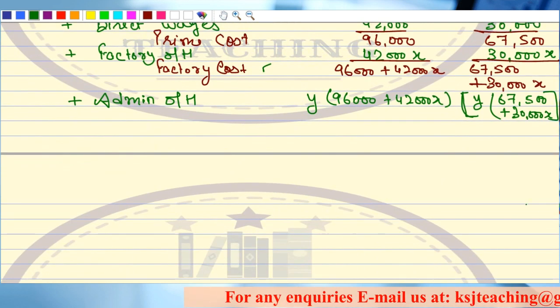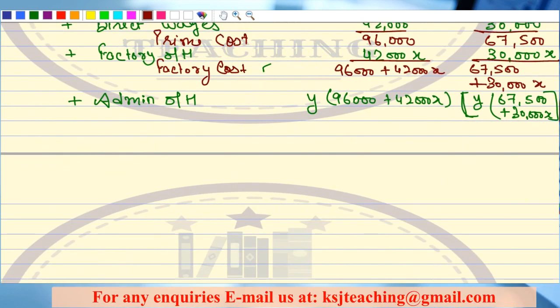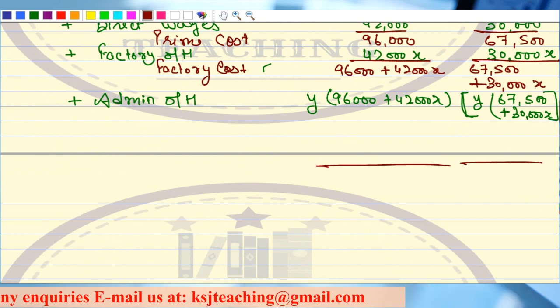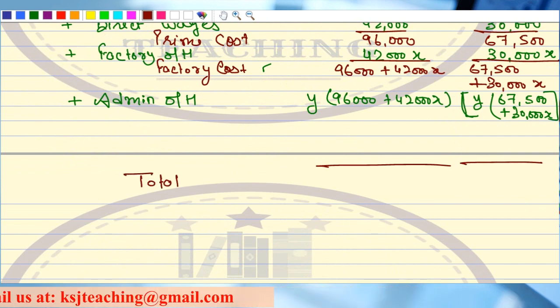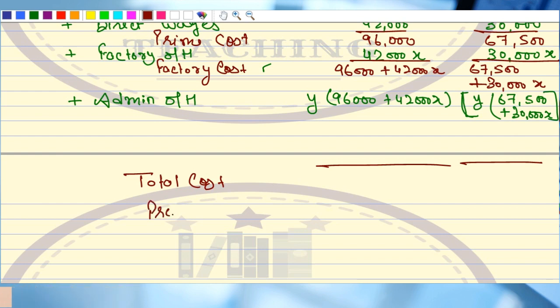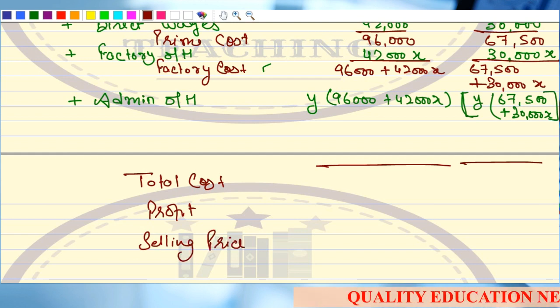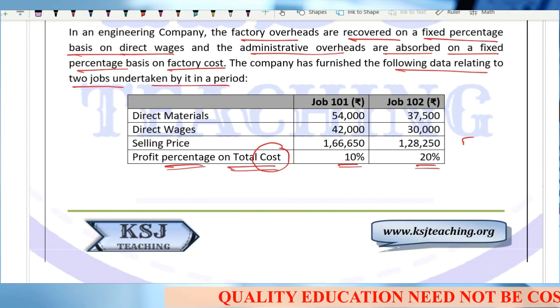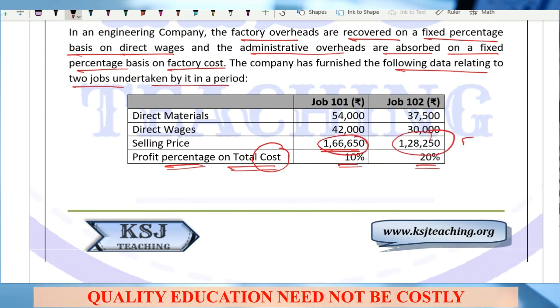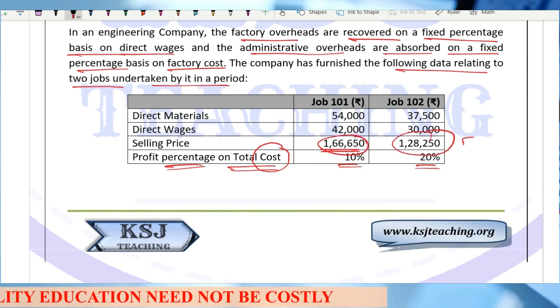Clear, sir? From this part, what we are going to get is total cost, because there are no selling expenses, and then I'm going to have my profit, and then my selling price. Now, see the question carefully. You are given the selling price, 1,66,650 and 1,28,250.